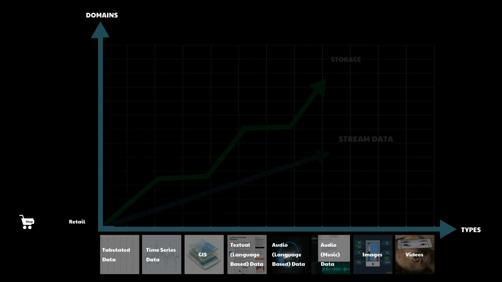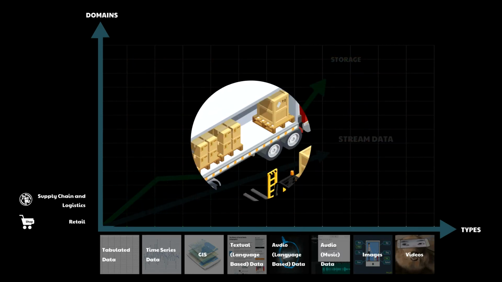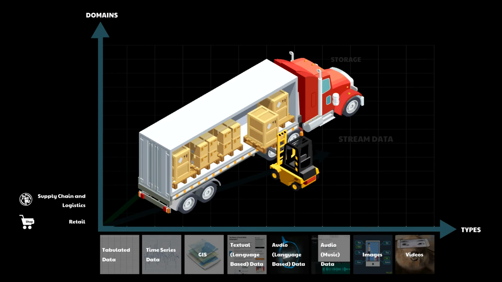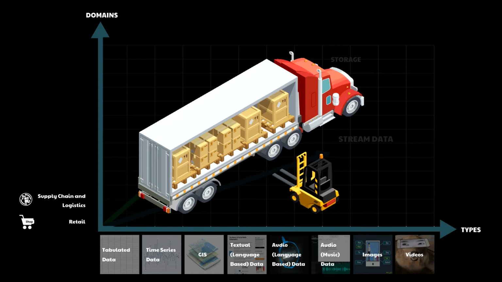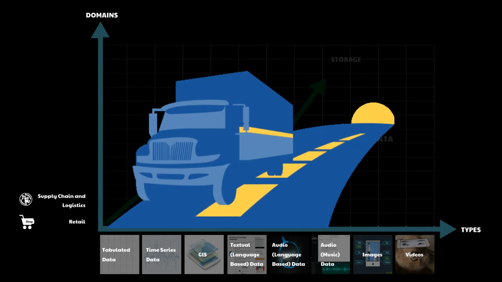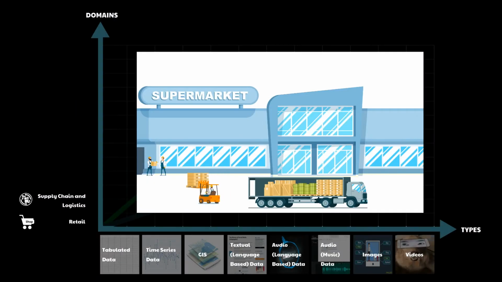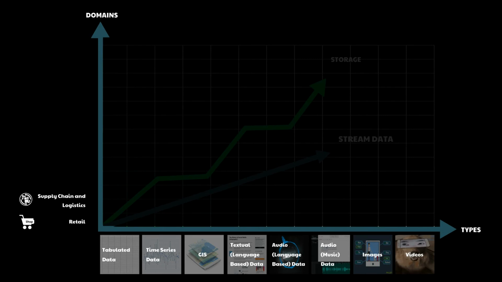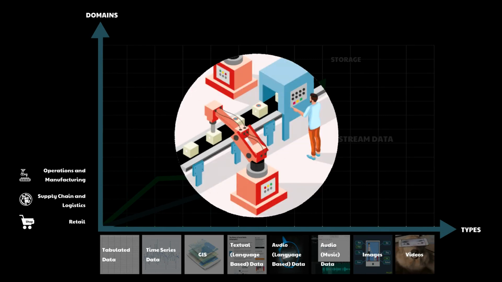The next domain that we are going to look at is supply chain and logistics. An organization or division which deals with sourcing the commodity or service from one end and putting it up for sale at another end. The third is manufacturing or production. Well, this is an industry which transforms raw material into shiny products.